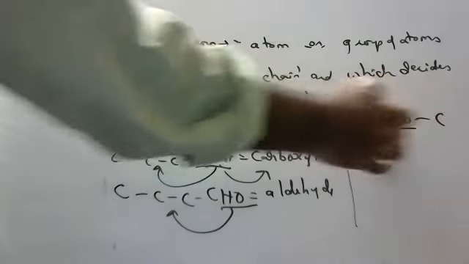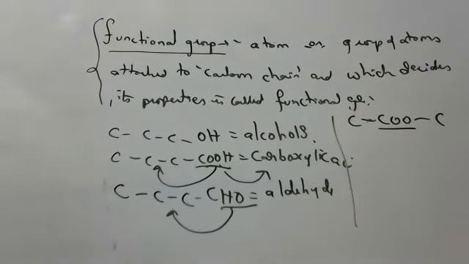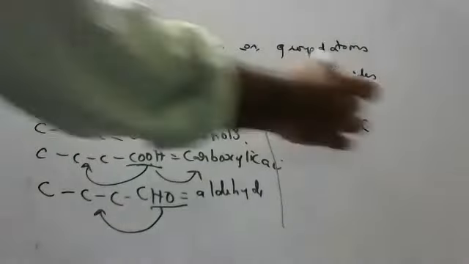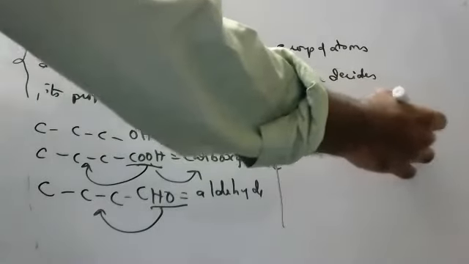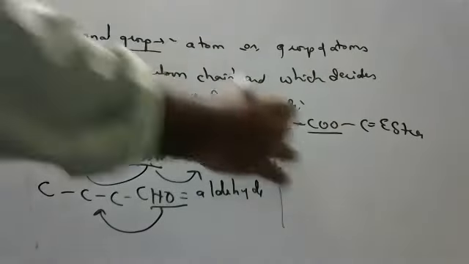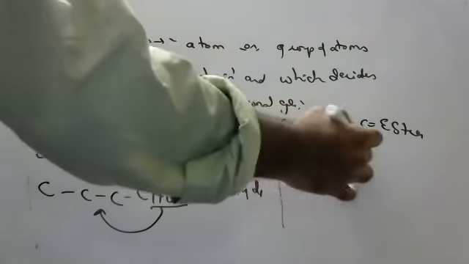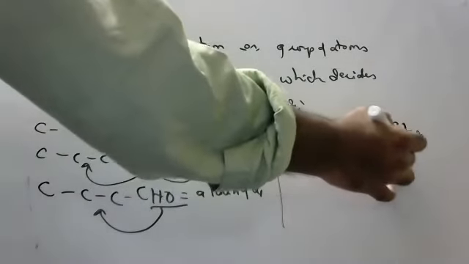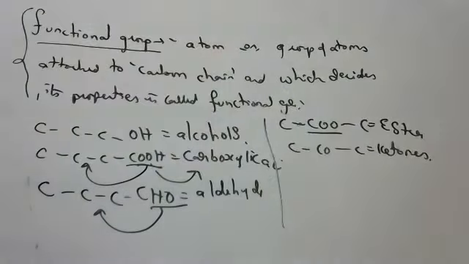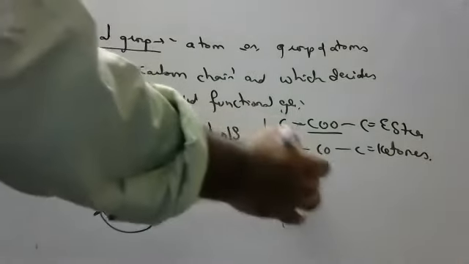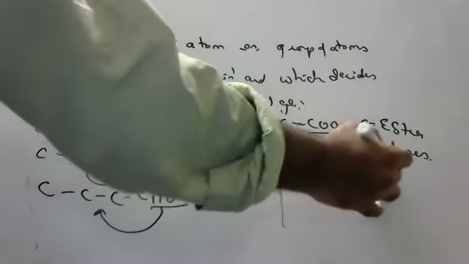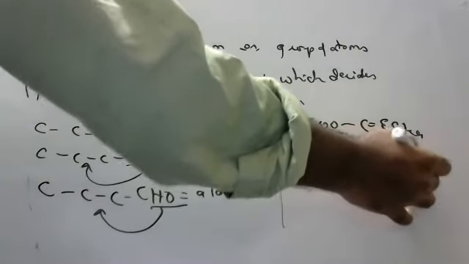Suppose in the middle I'm keeping COO. In the middle also you can keep, children. Then the functional group is called esters. Suppose in the middle I keep CO, then they are called ketones. Suppose in the middle I keep oxygen, then they are called ether.